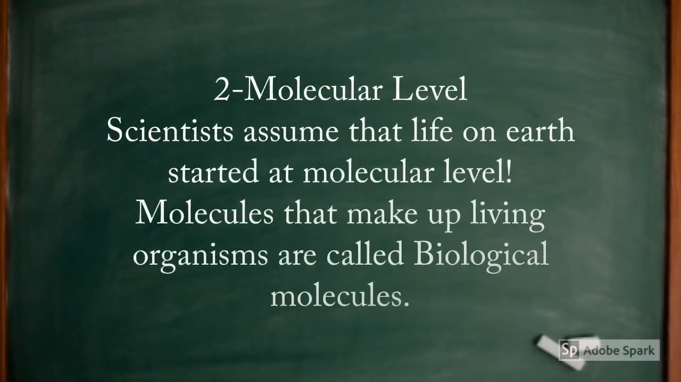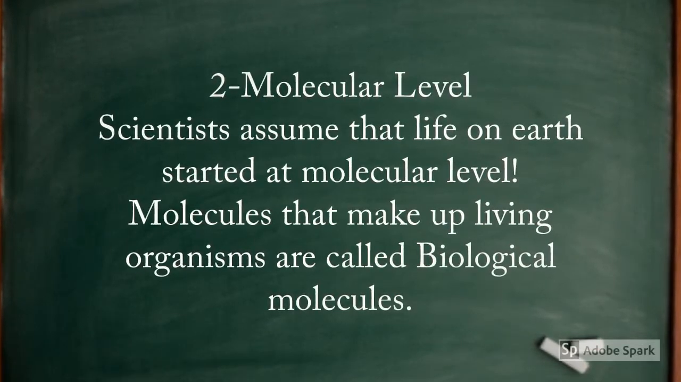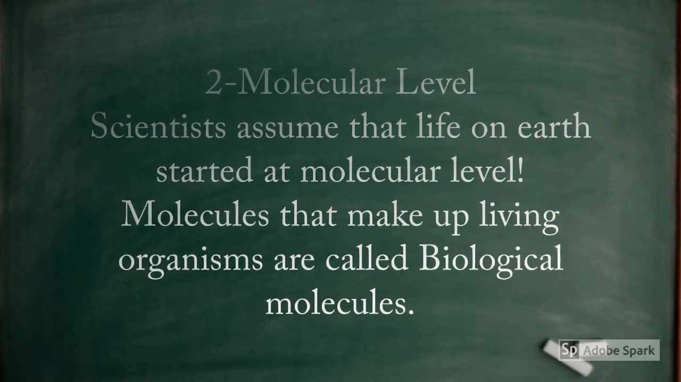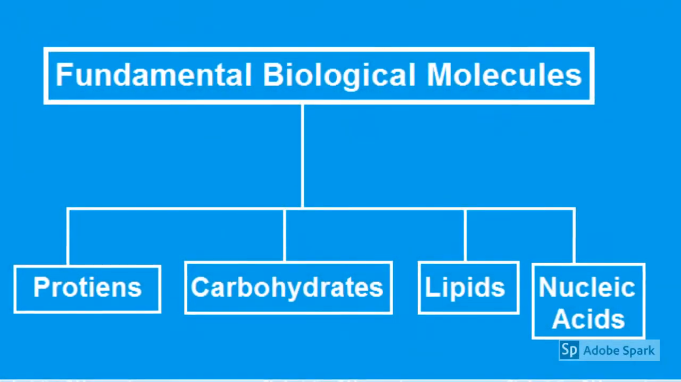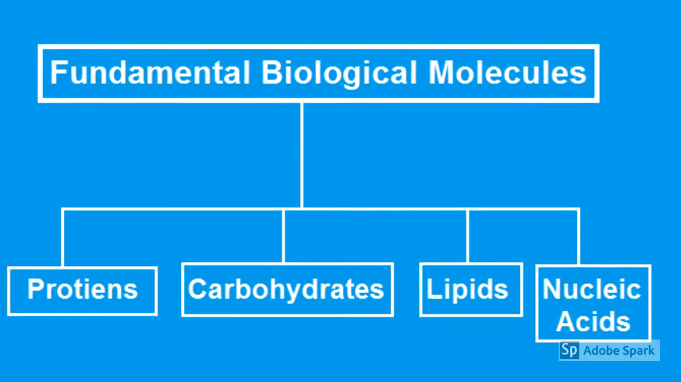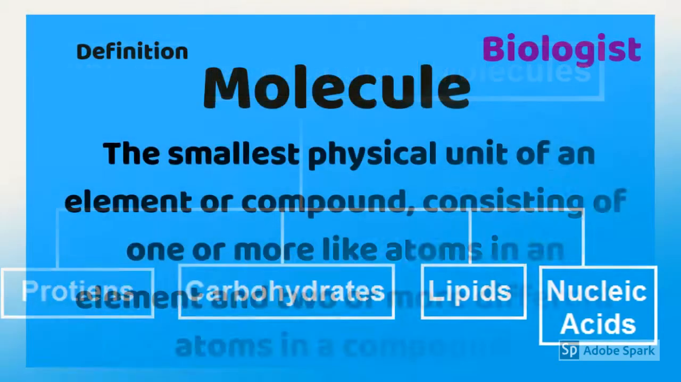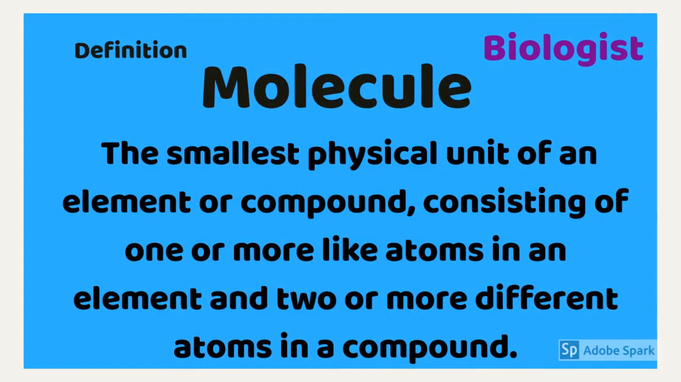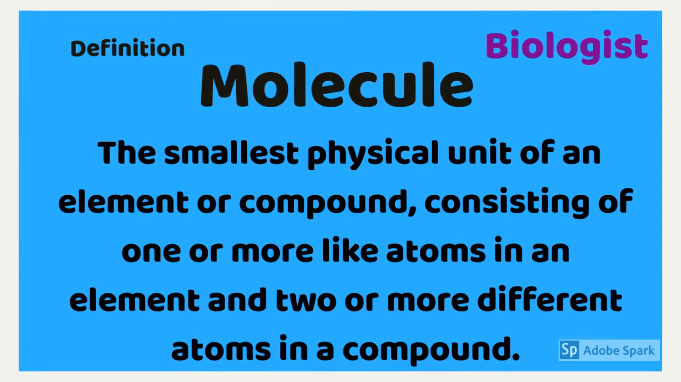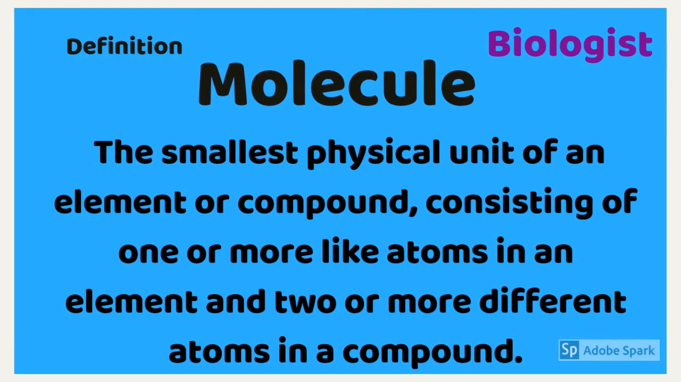Molecular level. Scientists assume that life on Earth started at molecular level. Molecules that make up living organisms are called biological molecules. There are 4 fundamental biological molecules: proteins, carbohydrates, lipids, and nucleic acid. Molecule: the smallest physical unit of an element or compound, consisting of 1 or more like atoms in an element and 2 or more different atoms in a compound.